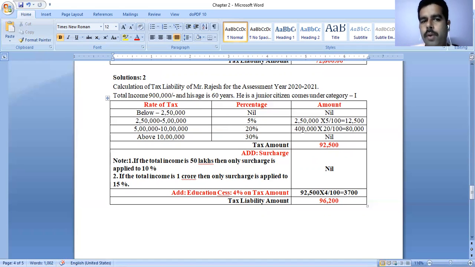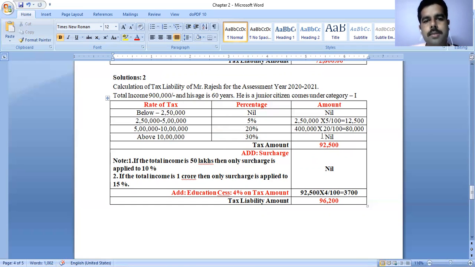Based on the total income of 9 lakhs, we have taken only 4 lakhs. Above 10 lakhs, 30%, the amount is nil.